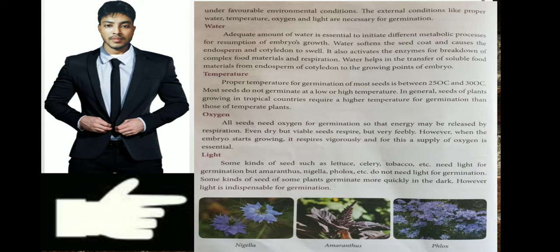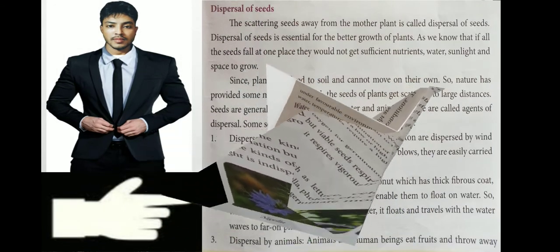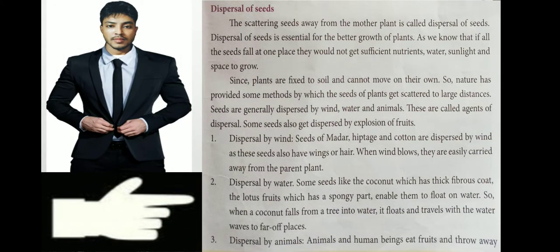So these plants are named Nigella, Amaranthus, and Phlox. These are three flowers that do not need light for germination. Germination means to grow. So you have to always remember these three plant names that do not need light. All other plants need light, but these three plants, Nigella, Amaranthus, and Phlox, do not need light for germination. Now we learn about dispersal of seeds.